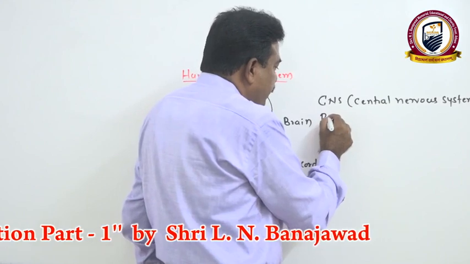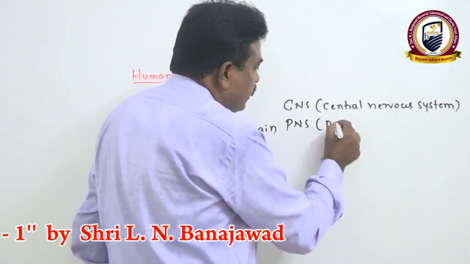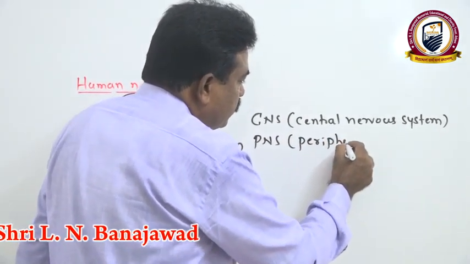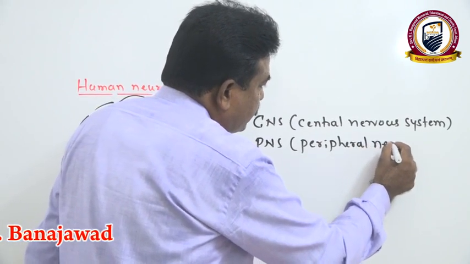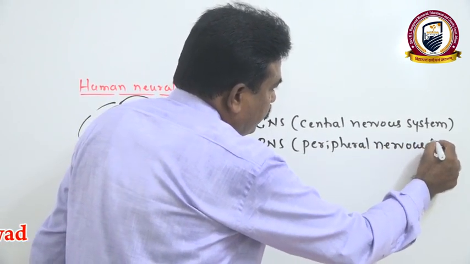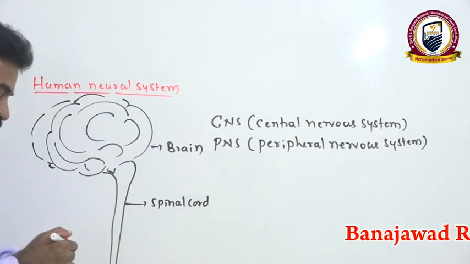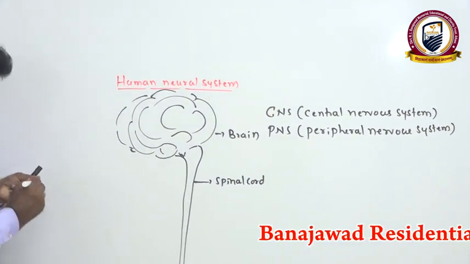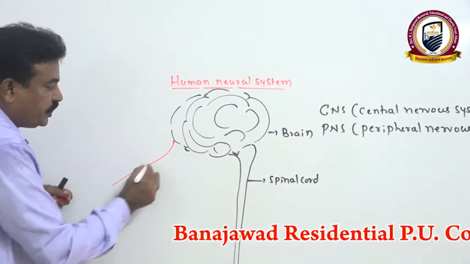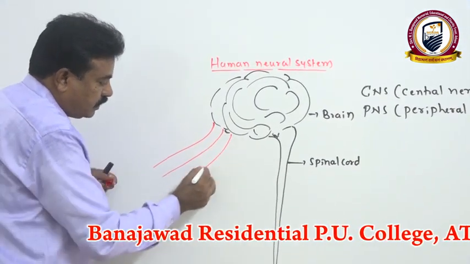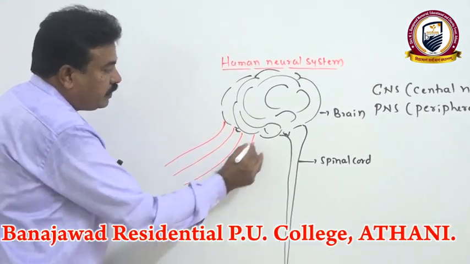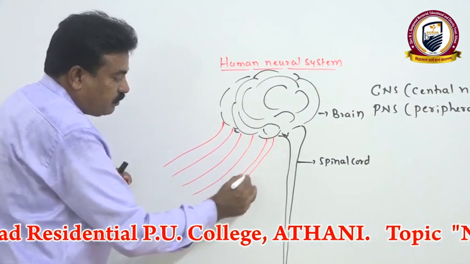Another one, PNS, that is peripheral nervous system. That means from the brain and spinal cord, some nerves originate, and these nerves supply the peripheral parts of the body.